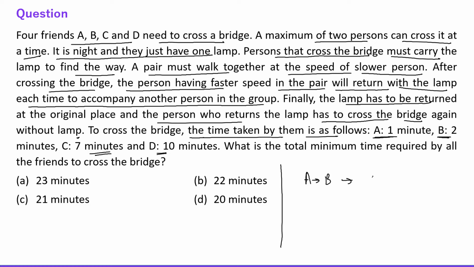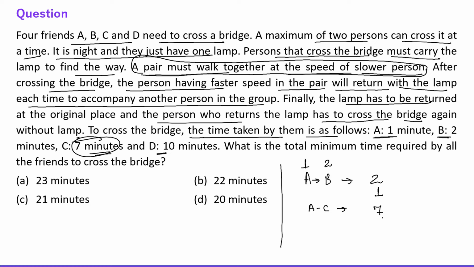So obviously they will be taking 2 minutes. Why? Because a pair must walk together at the speed of the slower person, they are saying, right? So A can cross the bridge in 1 minute, but B crosses the bridge in 2 minutes. So obviously A and B together will cross the bridge in 2 minutes. Fine. So then A will be coming back, right? And then A and C will be going. C is taking 7 minutes, so obviously A and C together will take 7 minutes to cross the bridge.